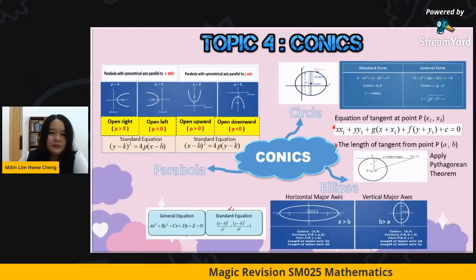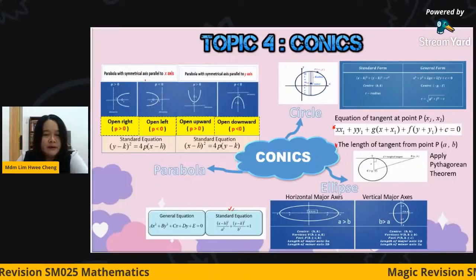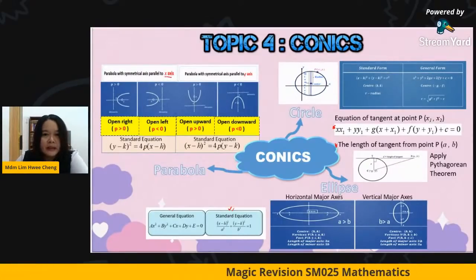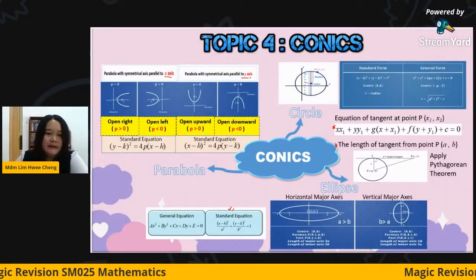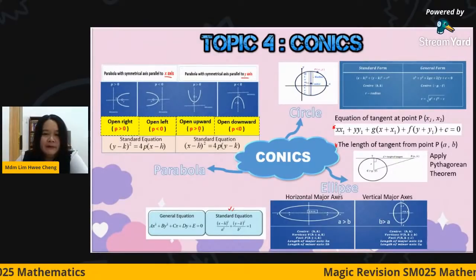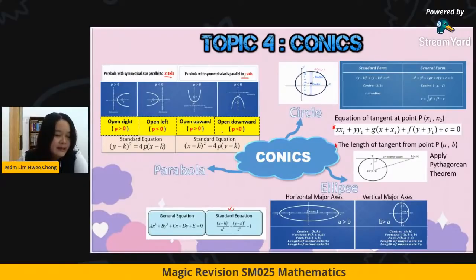And finally is the parabola. We have 2 kinds of parabola. One is the parabola with the axis of symmetry parallel to the x-axis. The other is the parabola with the axis of symmetry parallel to the y-axis. So we have open right, open left, open upward, open downward. You are going to go into detail with Ms. Cheng after this.